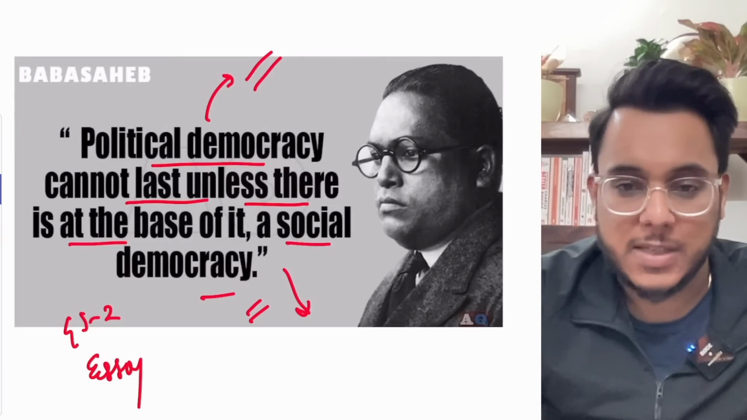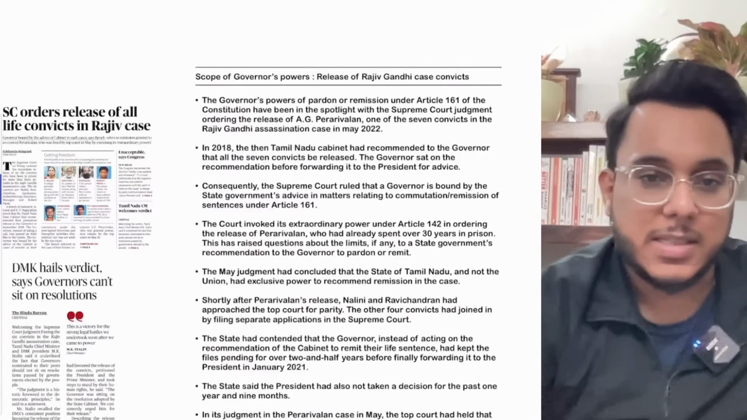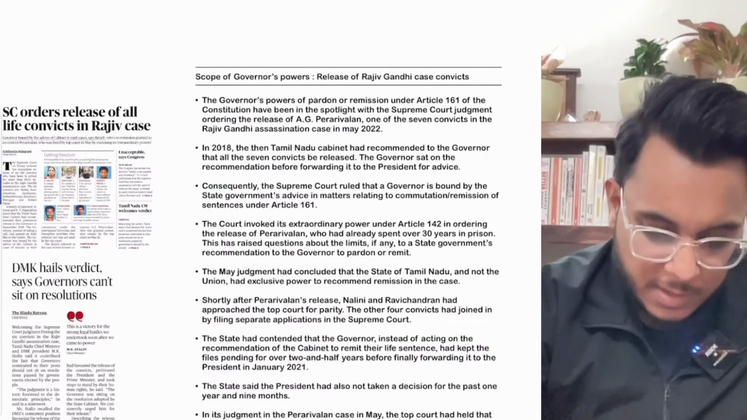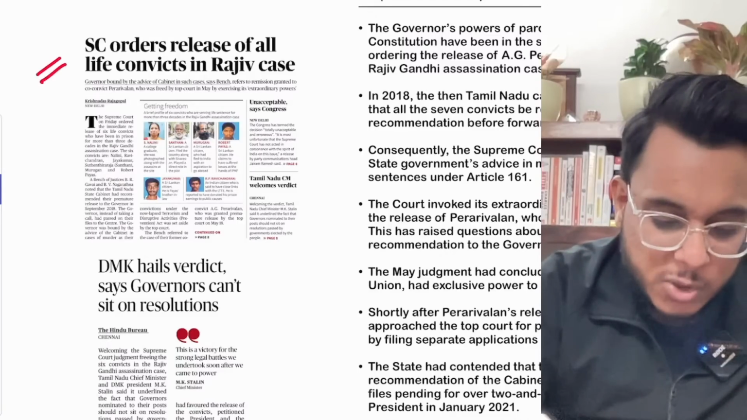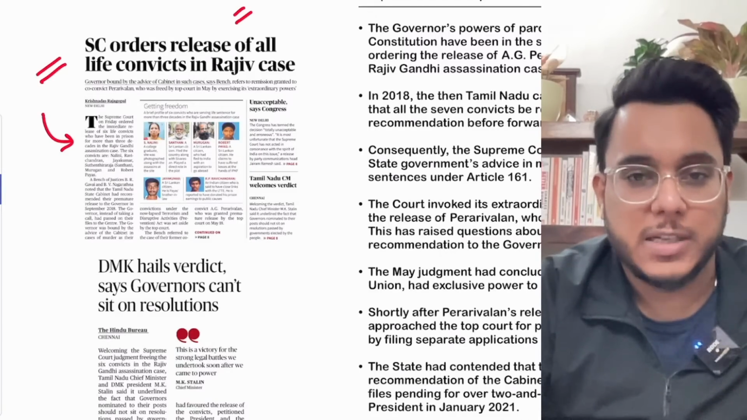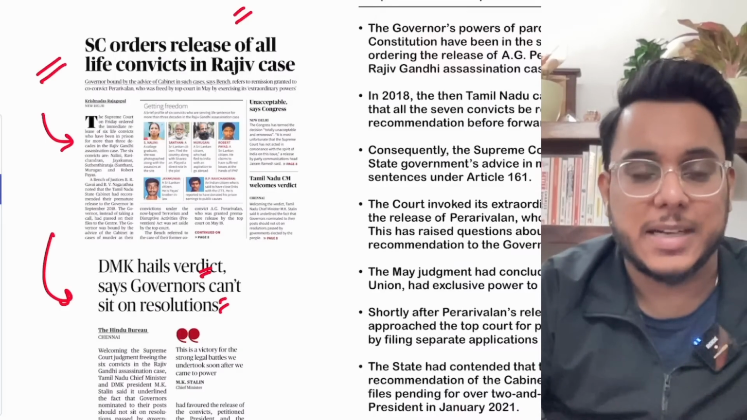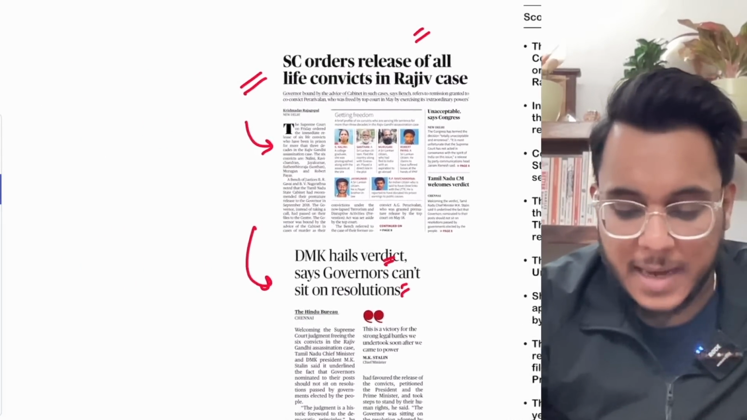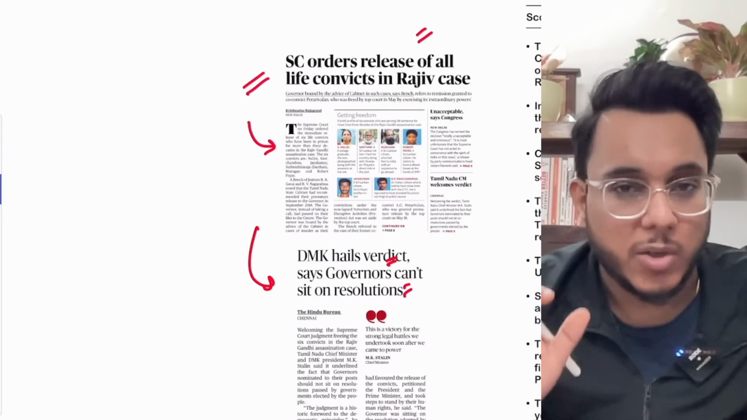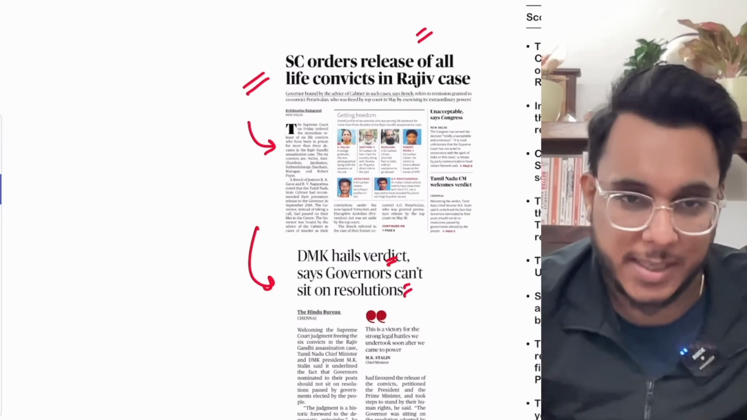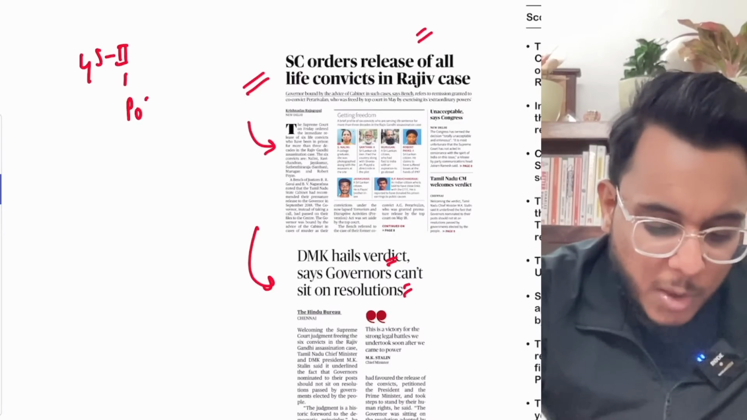Now let's take the first article. Here I have clubbed two articles, both of which have come in the newspaper. Number one, Supreme Court orders release of all the life convicts in the Rajiv case. DMK hails verdict, says governor can't sit on the resolutions. We will be taking only the academic aspect of this particular article, which is important for GS paper number 2, polity and related issues.